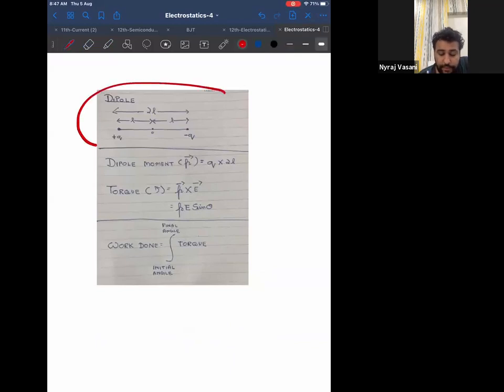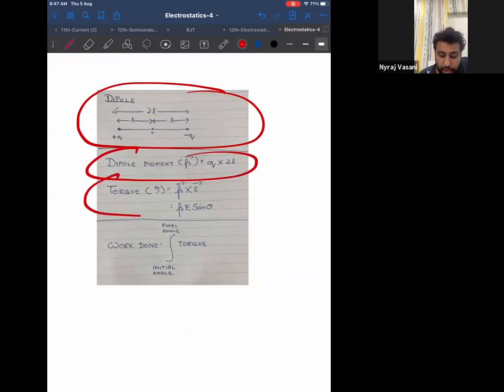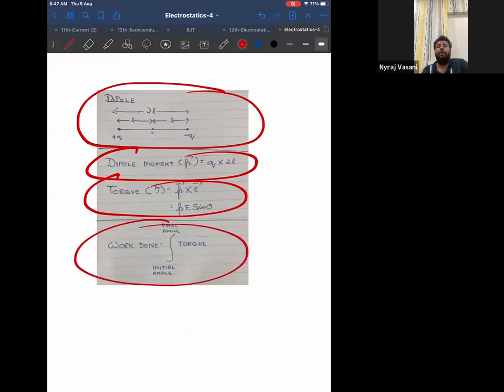So listen to this. This is your dipole. This is your dipole moment. This is your torque. And this is your work done. All four things you should know: the definition of a dipole, the formula for dipole moment, the formula for torque, and the formula for work done. Check whether you can manage all.